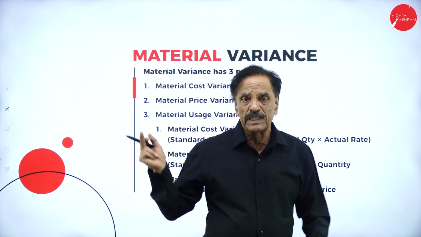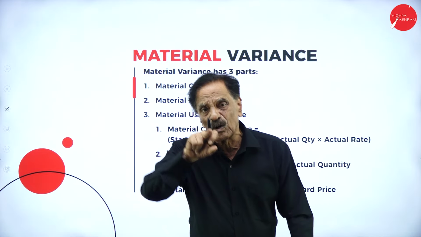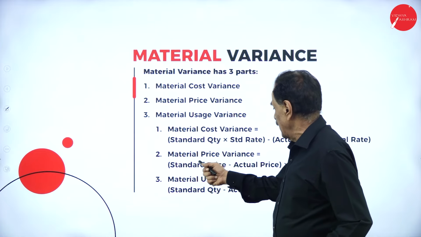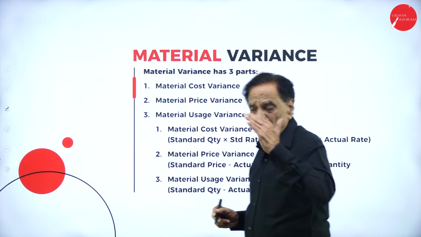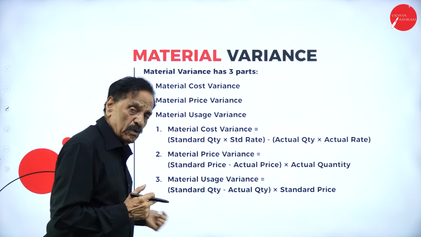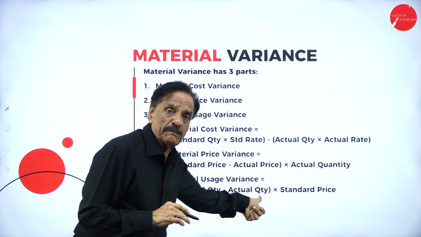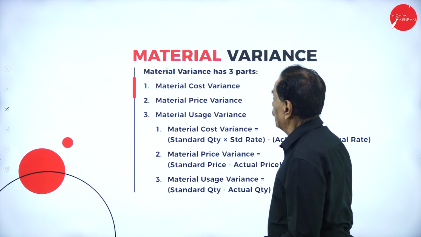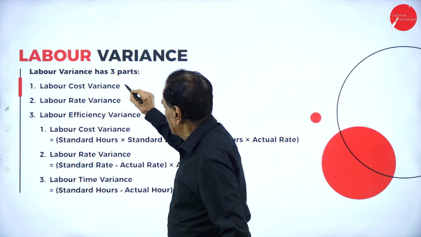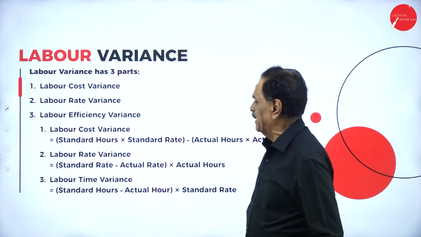So, the formulas. Material cost variance: standard quantity into standard rate minus actual quantity into actual rate. Material price variance: standard price minus actual price multiplied by actual quantity. Material usage variance: standard quantity minus actual quantity multiplied by standard rate. Labor variance has three parts: labor cost variance, labor rate variance, and labor efficiency variance.